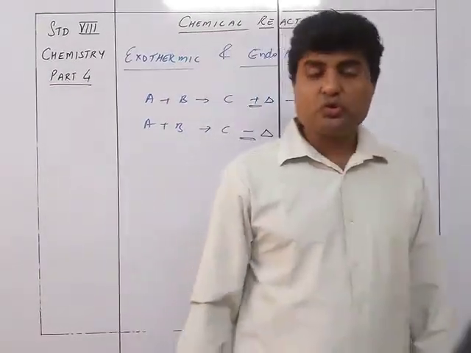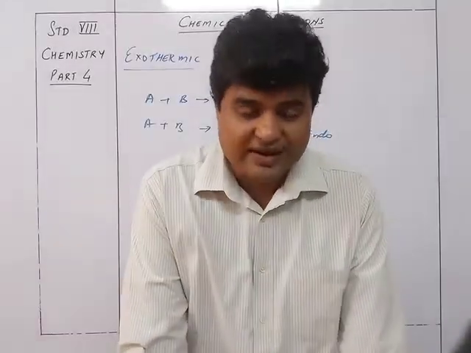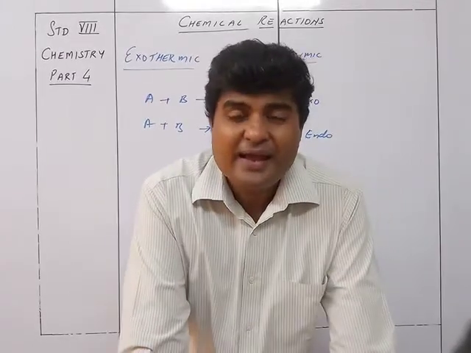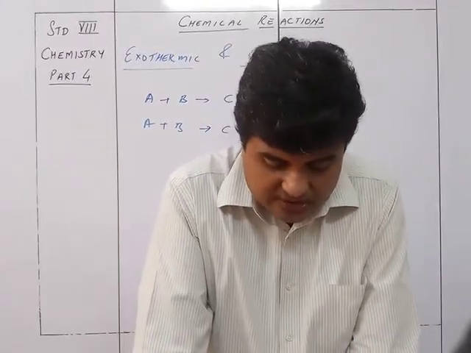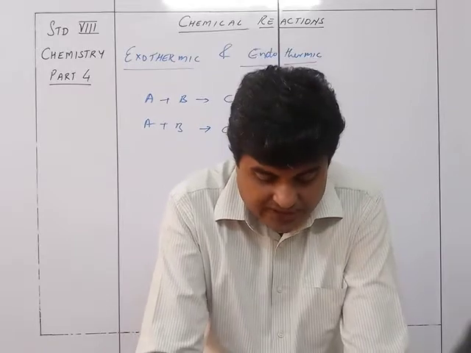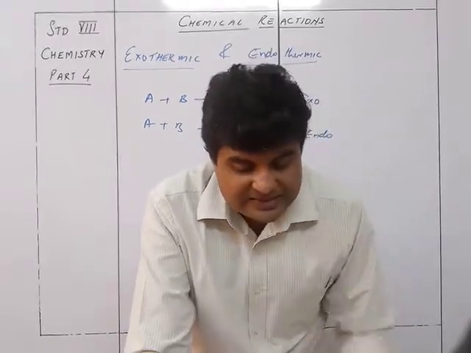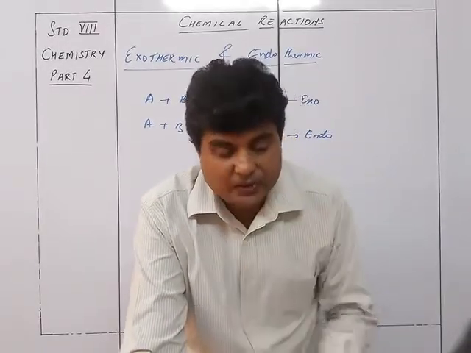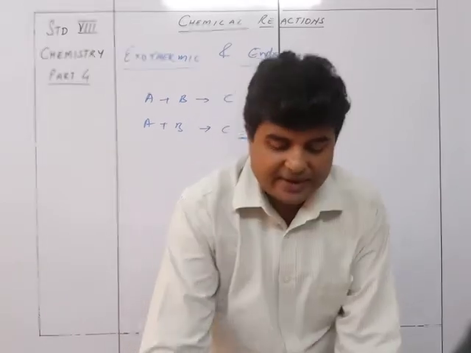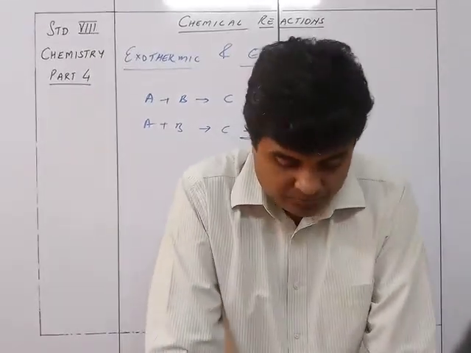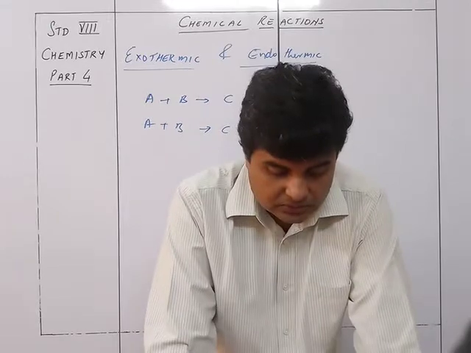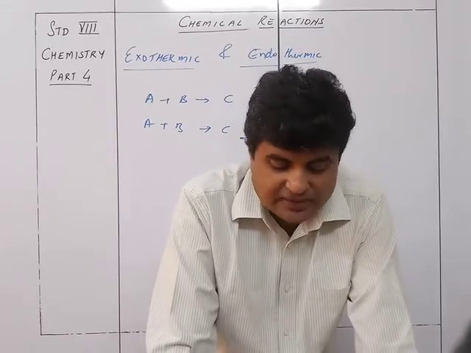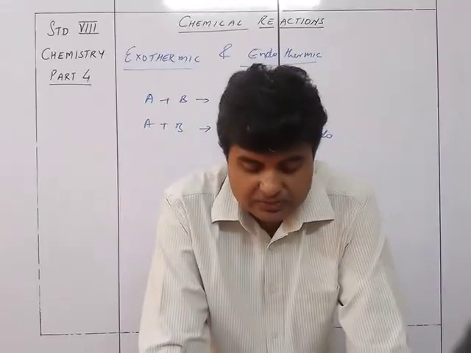Examples over here: SO2 plus O2 with vanadium pentoxide at 450 degrees Celsius will be exothermic in nature. That is the catalytic oxidation of sulfur dioxide. That's the example given here. CaO plus H2O will give you Ca(OH)2 plus heat, that is addition of water to lime, which will make it hot. C plus H2O at 1000 degrees gives you CO plus H2, which is minus heat.